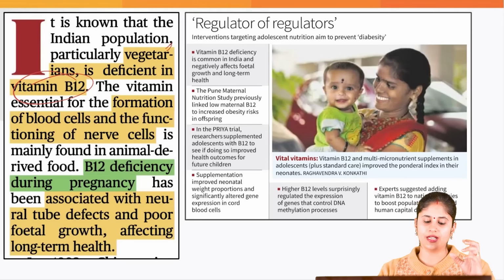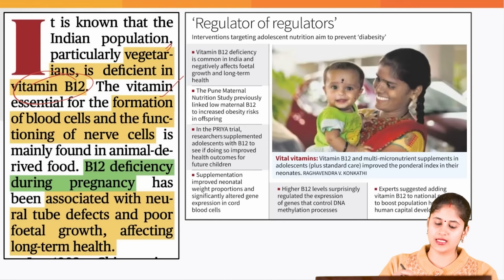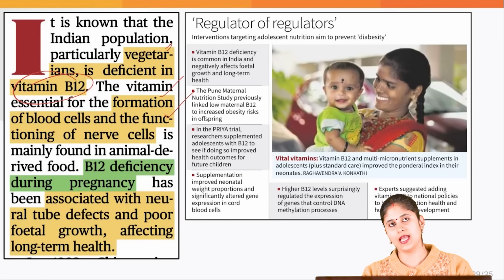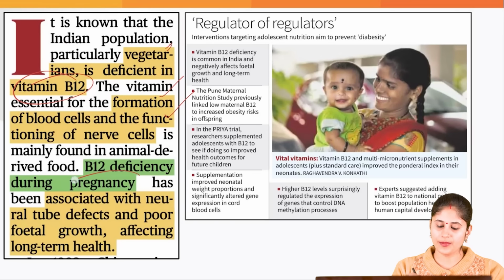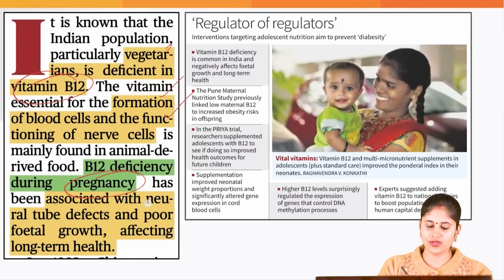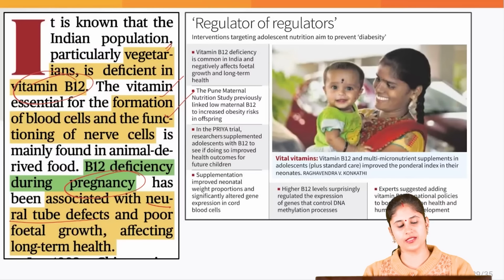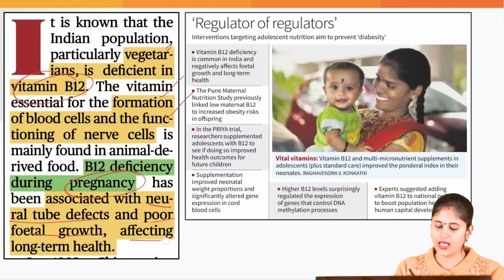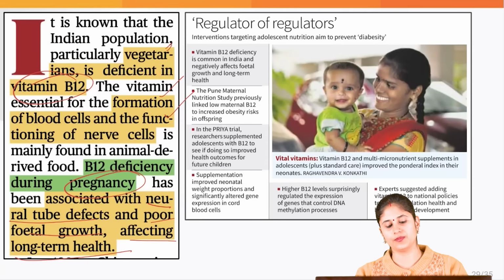Vitamin B12 helps in formation of blood cells and the functioning of nerve cells, and its deficiency during pregnancy especially is associated with neural tube defects, that is poor fetal growth, and affects the long-term health as well.